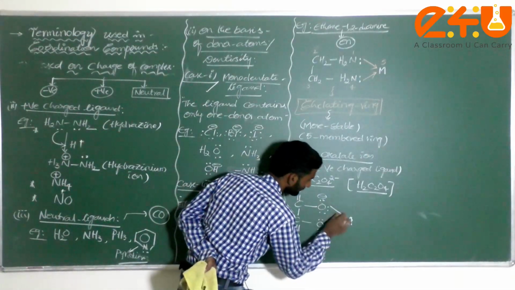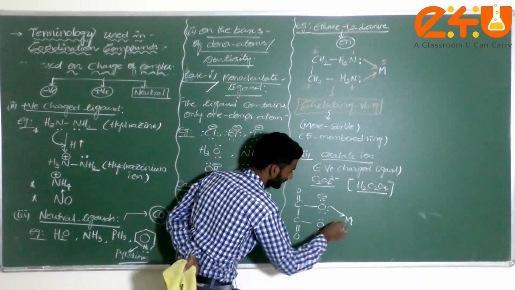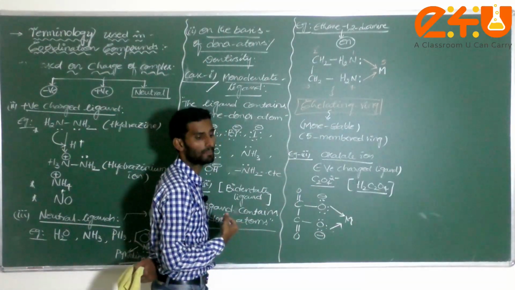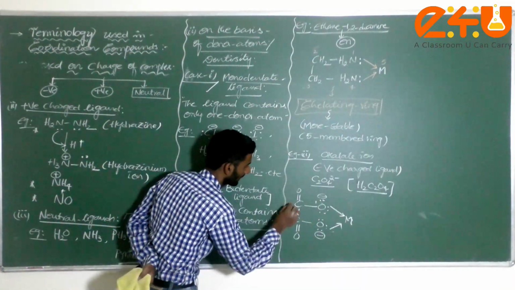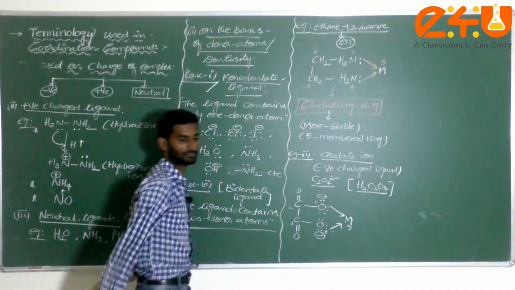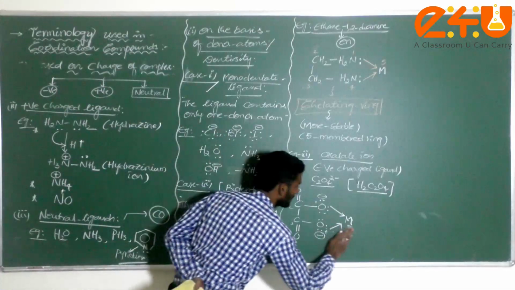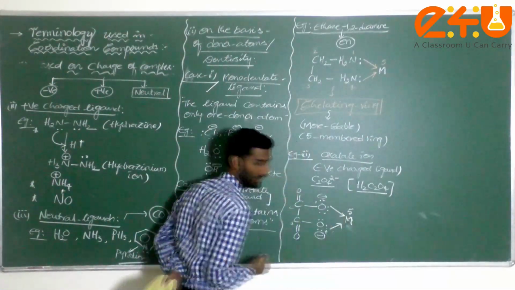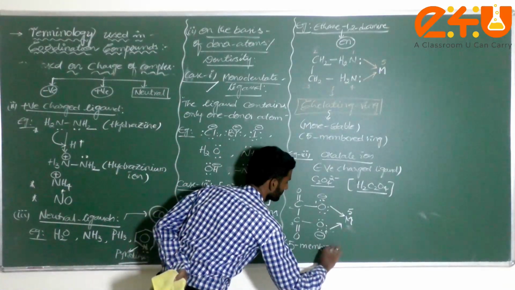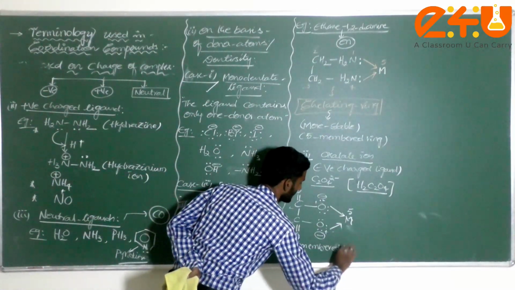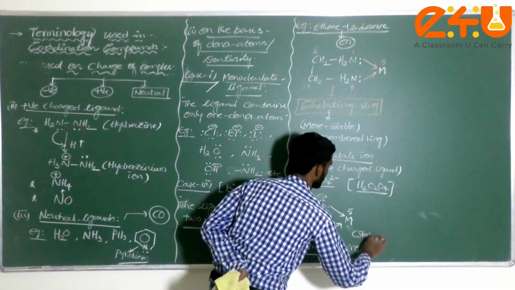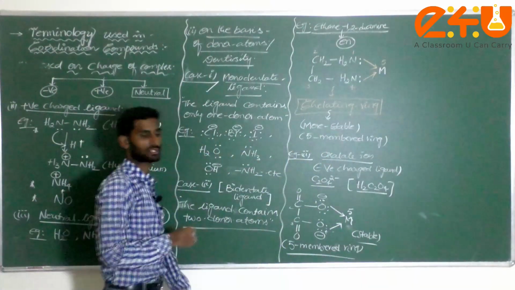Check it, dear student. Correct or not? Am I correct, dear student? Check it here. Here also, how many membered ring is formed? 1, 2, 3, 4 and this is 5. This also comes under a 5 membered ring. This is 5, this also 5 membered. A 5 membered ring comes under a very stable ring.